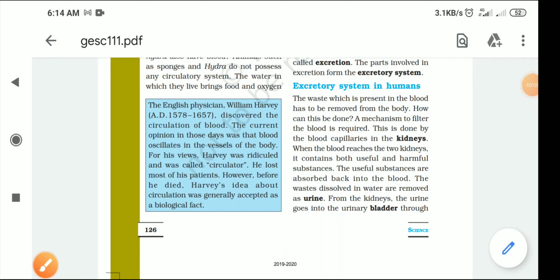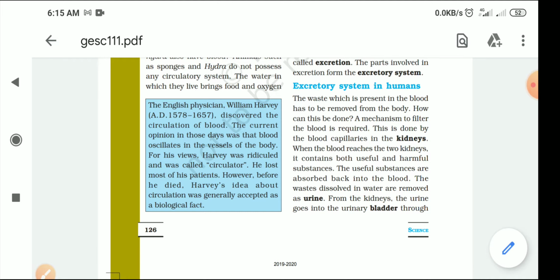Good morning, students. Now our last topic is left, that is the excretory system in human beings. You already studied how our blood is transporting the important materials to each and every cell, and how the blood is taking the substances which are unnecessary. What about the substances which are not good for our body? How is the blood removing these substances from it?